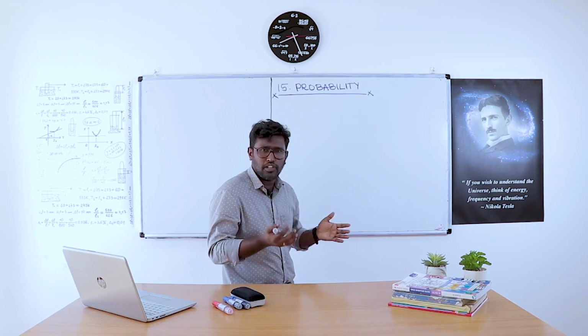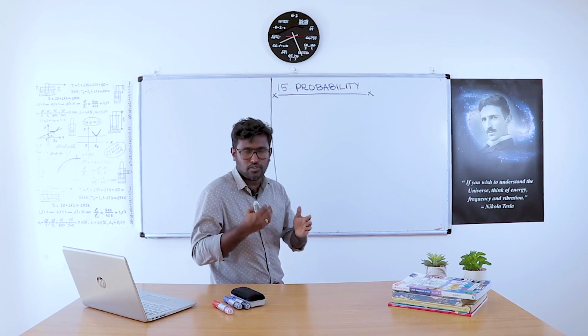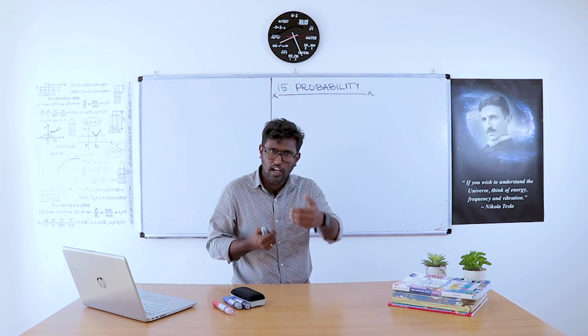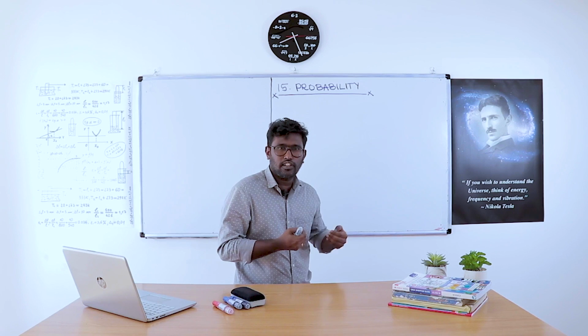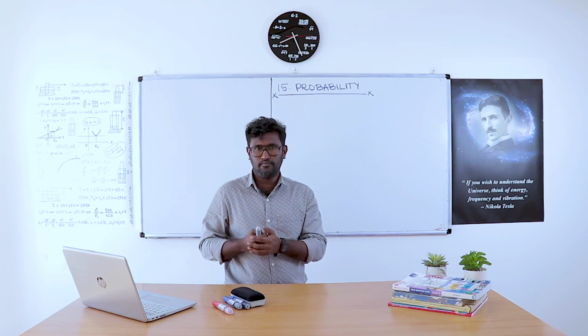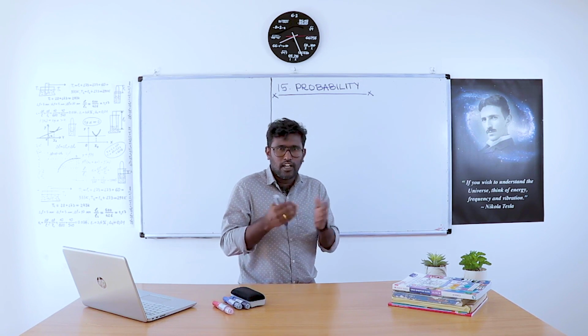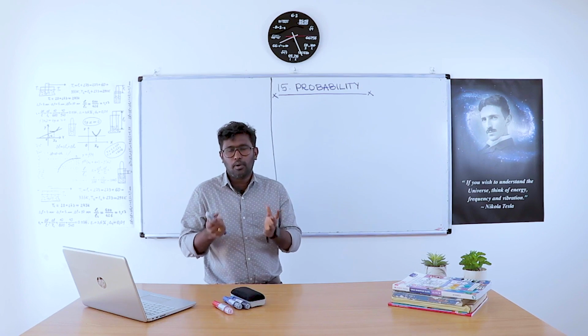So if a coin is tossed up, there is a chance that the coin gives the result as tail or head. That chance is simply called probability.